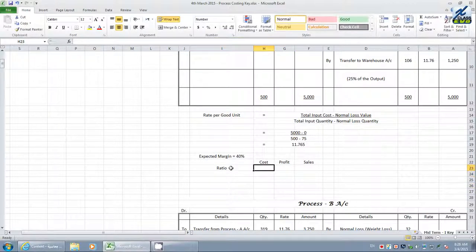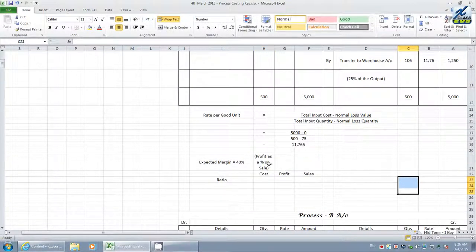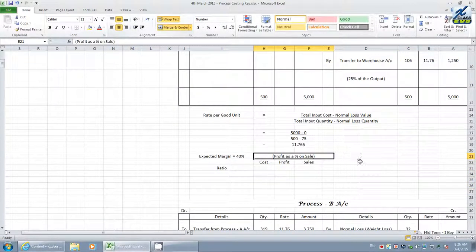Whenever it says margin, what does it mean? Margin is nothing but profit as a percentage on sales. Profit as a percentage on sales. Let me merge the cells. This is the meaning of margin: profit as a percentage on sales. How much profit do they want? 40%. Percent means the bottom, sales, you have to take as 100. The expected profit is 40 and sales are 100.